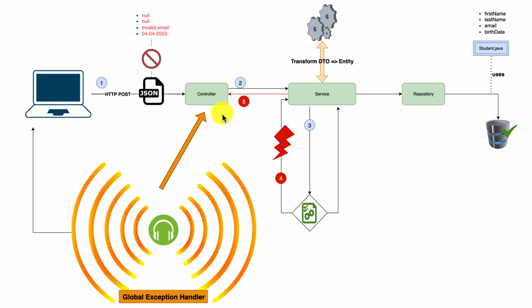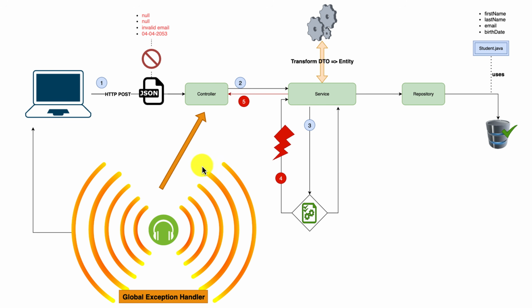Having an exception handler means that we have some kind of listener on all the controllers, or on one controller. It depends on the way that we want to implement it. This listener always tries to listen, detect and check if an exception occurs within our controller.